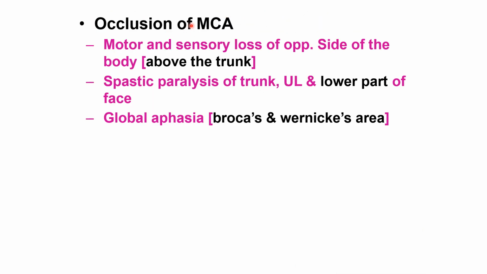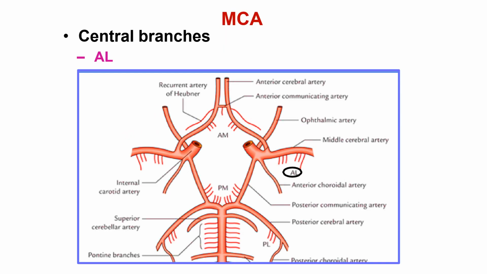Now, any occlusion of the middle cerebral artery may cause motor and sensory loss on the opposite side of the body above the trunk, and spastic paralysis in an upper motor neuron lesion in the lower part of the face. There may be global aphasia, or Broca's or Wernicke's aphasia. This is the central anterolateral branch of the middle cerebral artery.